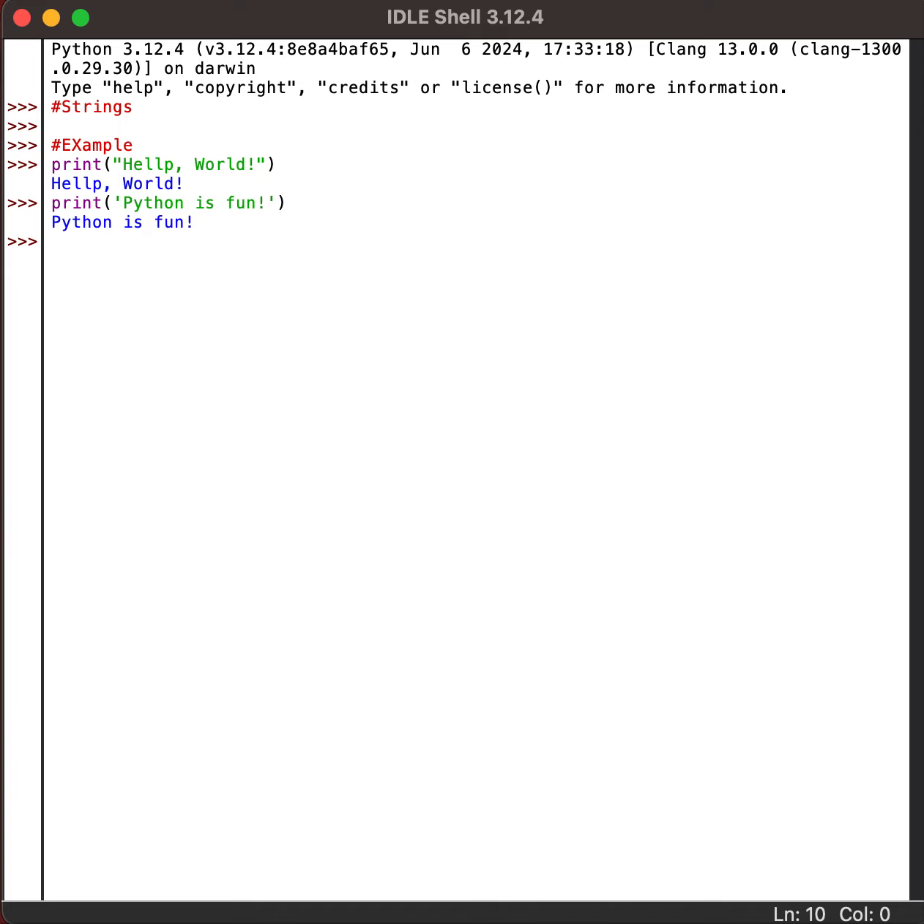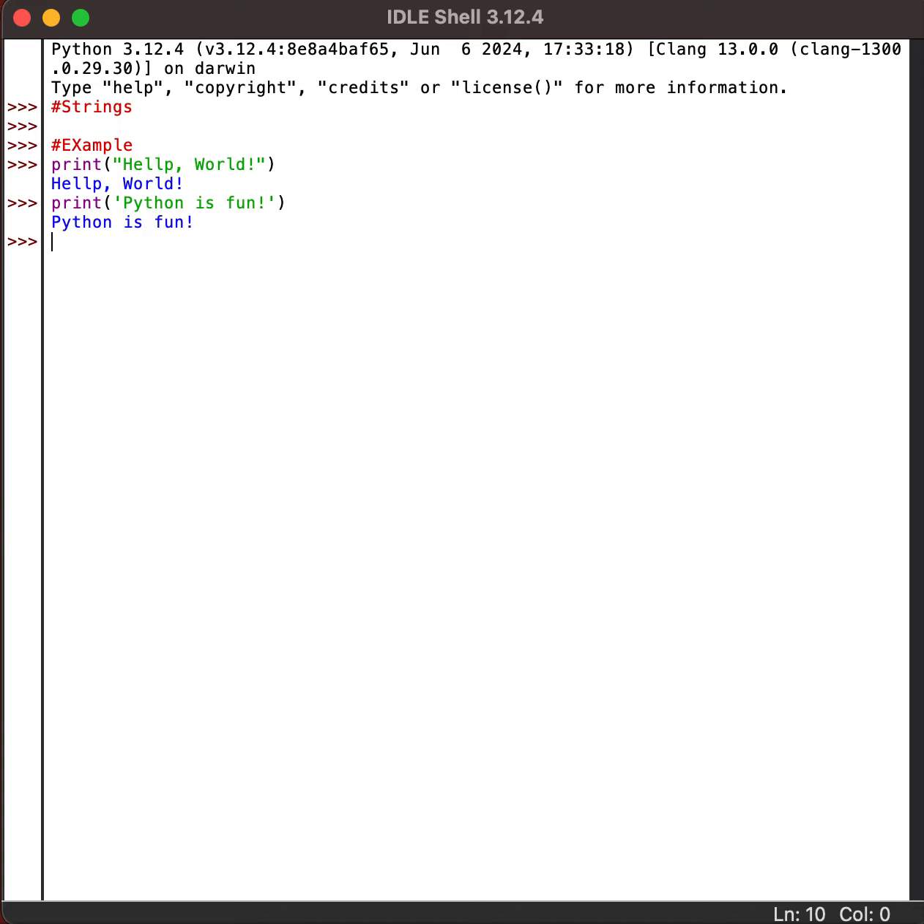Now let's see a real world example. Imagine that we are building a chatbot and the bot needs to greet users. You would use a string for the greeting message, right? This is one real-time example.